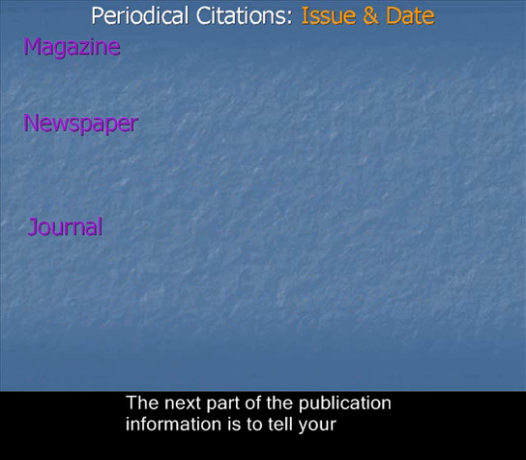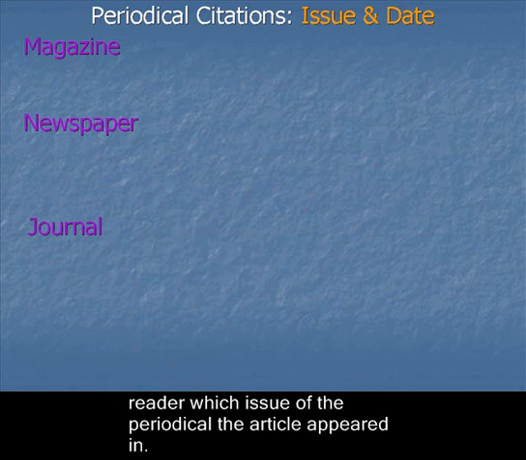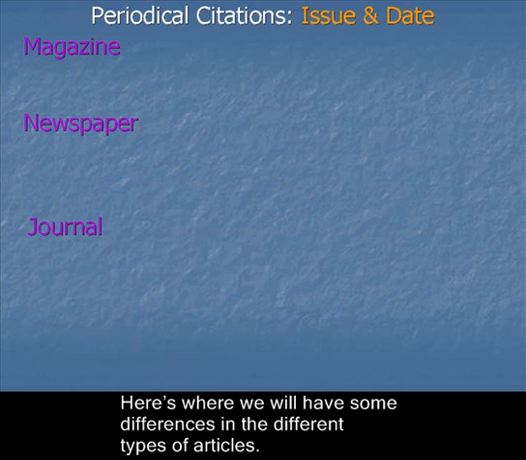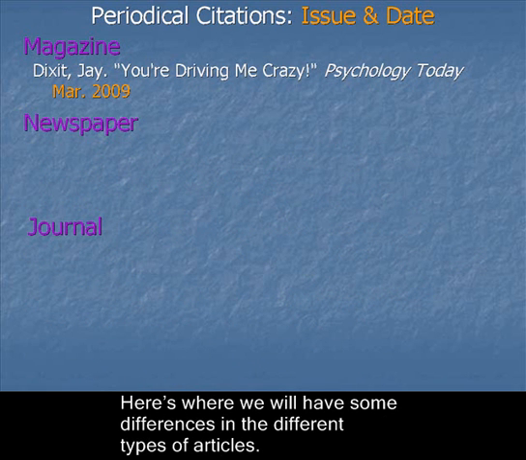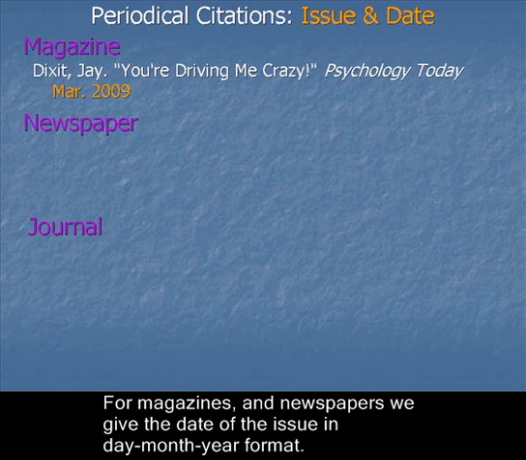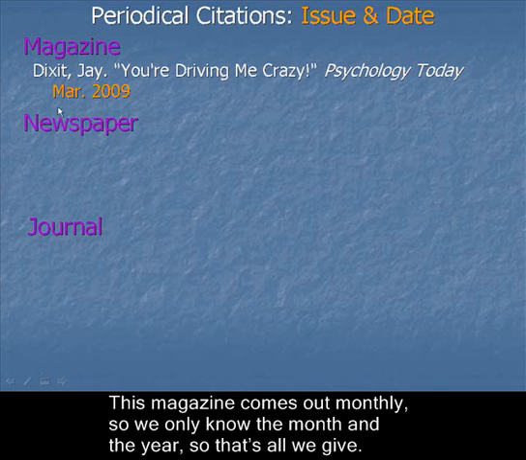The next part of the publication information is to tell your reader which issue of the periodical the article appeared in. Here's where we'll have some differences in the different types of articles. For magazines and newspapers, we give the date of the issue in day, month, year format. This magazine comes out monthly, so we only know the month and the year, so that's all we give.